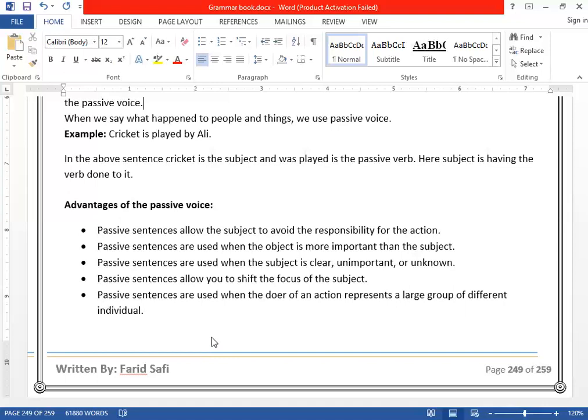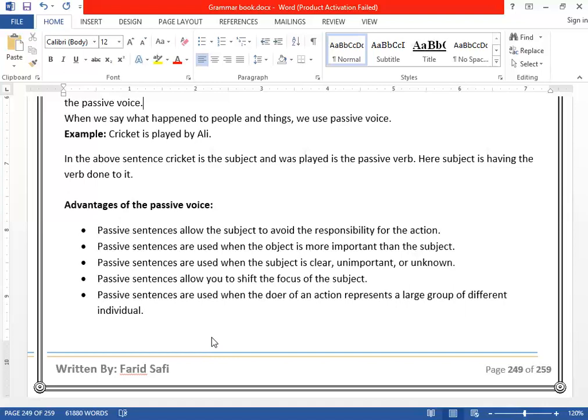Your focus is on the mirror. Your focus is not who broke the mirror. Again, how many things did I tell you? We use passive sentences when the subject is not important or when it is unknown. Like who broke the mirror, you don't know that. But what is important is that the mirror is broken. At that time we use it.